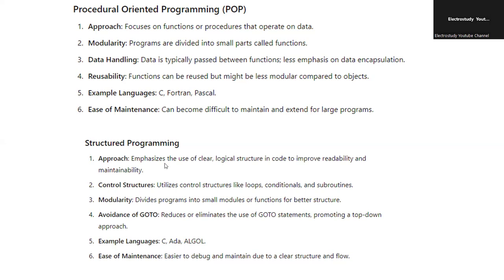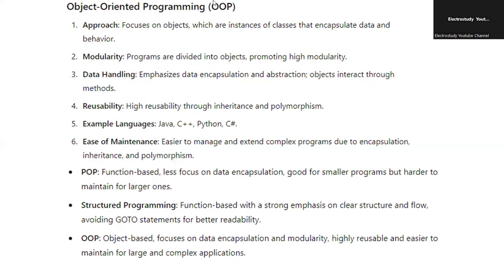If I talk about structured programming, it has a clear logical structure. It improves readability as well as maintainability. Also, it creates loops and conditional structures as well as subroutines. Examples are ADA, ALGOL, C, etc. If I talk about OOPS, object-oriented programming, it is very convenient, mainly dealing with class and object, and it ensures security, improves reusability and modularity. I can add any type of data and create my own user-defined function. Examples are C++, C#, Python, etc.